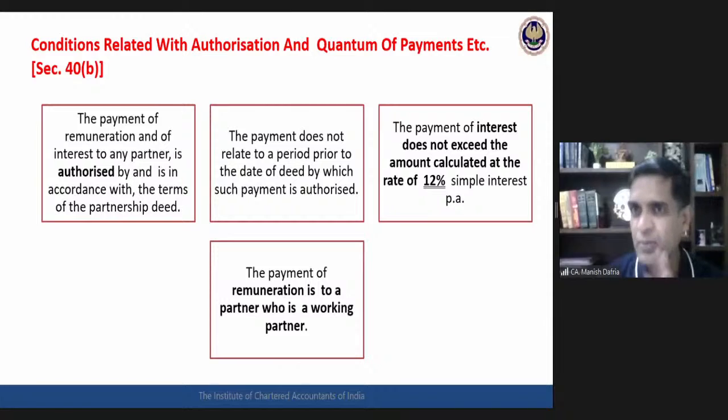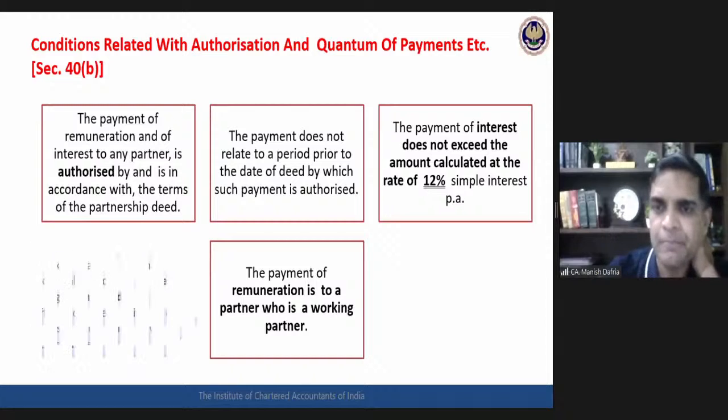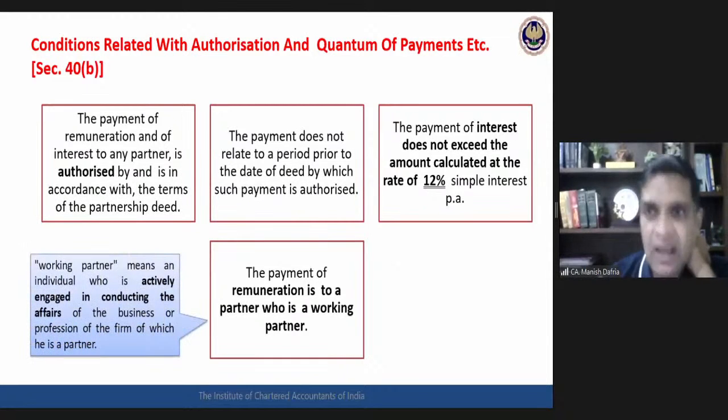So if any remuneration has been paid to a non-working sleeping partner, that remuneration is not deductible. They have defined this working partner as somebody who is actively engaged in conducting the affairs of the business. He or she is a working partner.